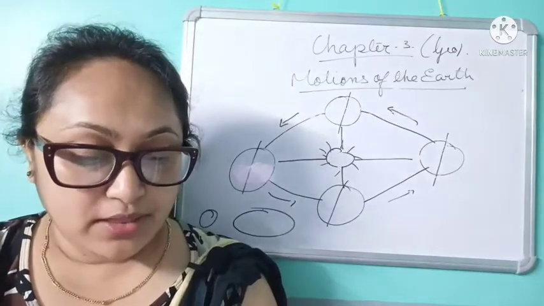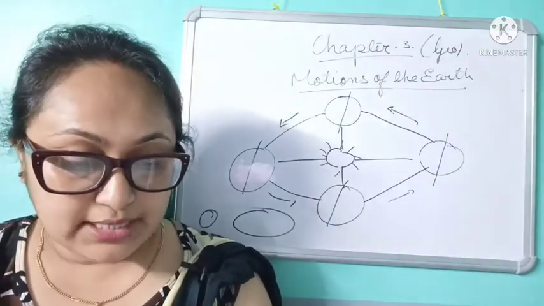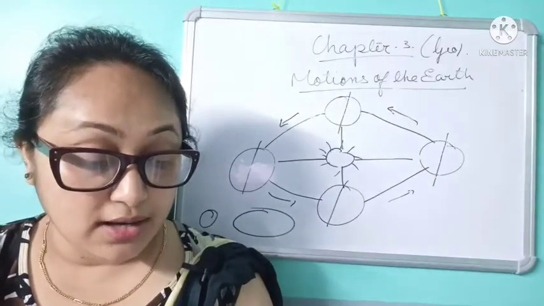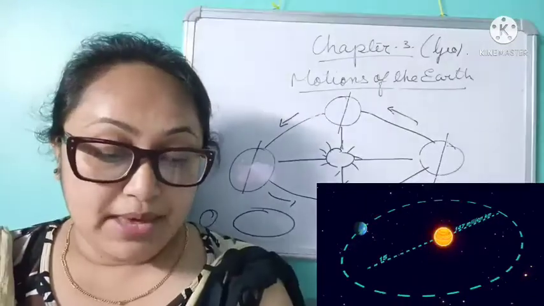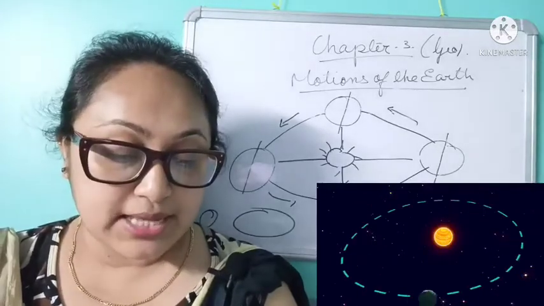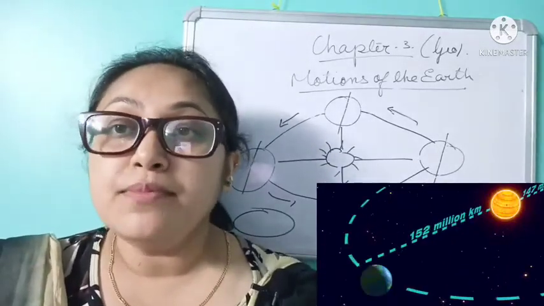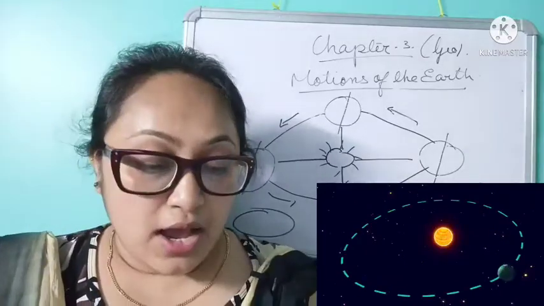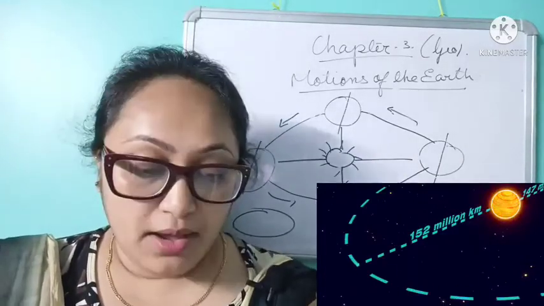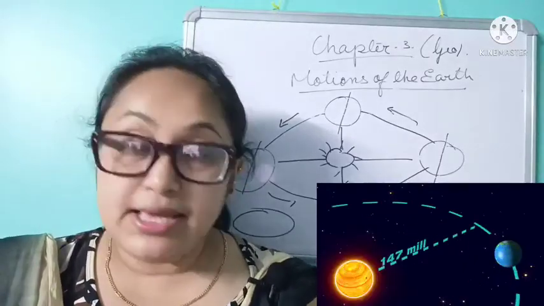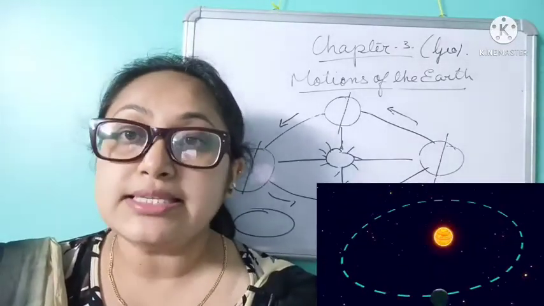When the distance between the earth and the sun is minimum, about 146 million kilometers, the earth is said to be in perihelion. Peri means near, helios means the sun. That means near the sun.